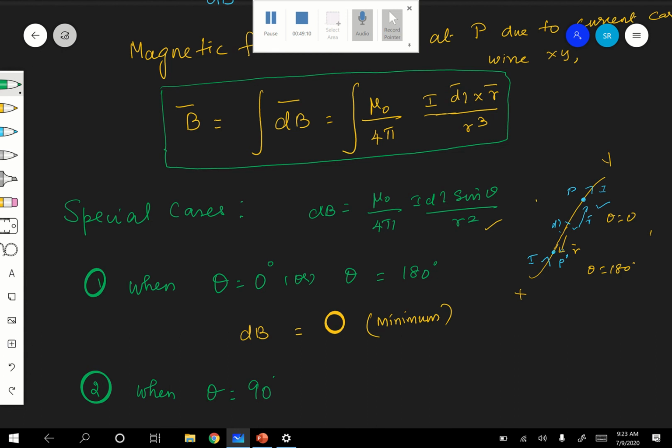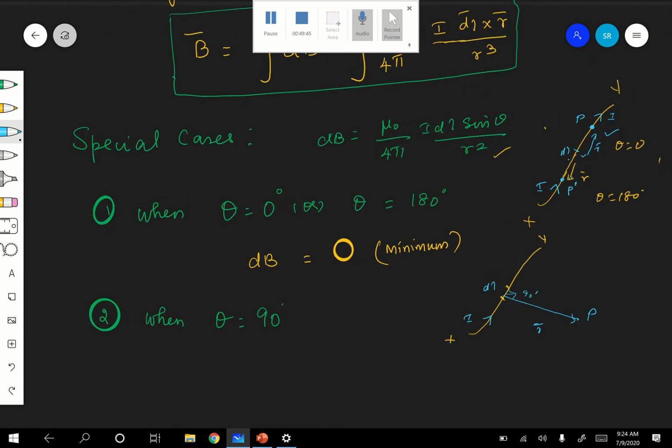The next one, when theta is equal to 90 degrees. When theta is equal to 90 degrees, how to see? It is perpendicular. XY, this is dl, exactly perpendicular. Therefore, here it is r, it is I, and it is P. Therefore, what will happen? Sine 90 is equal to 1.